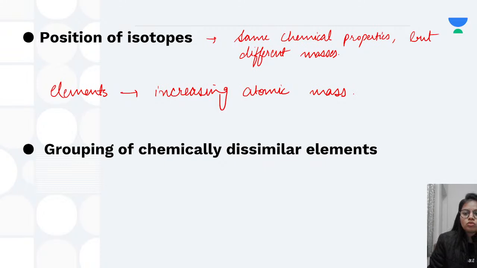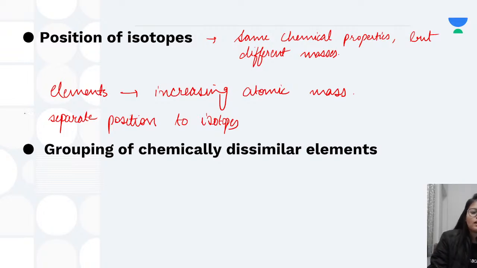If I talk about isotopes, they are again having different masses. So if we stick to this statement of Mendeleev, what should we do? We should be giving separate positions to isotopes, right? But in the periodic table, we didn't have any separate position for isotopes. So this was again a question that was not answered satisfactorily. The isotopes were not given any separate places.